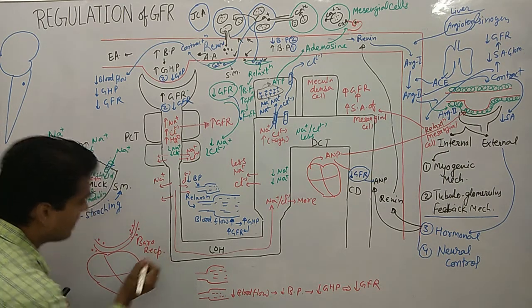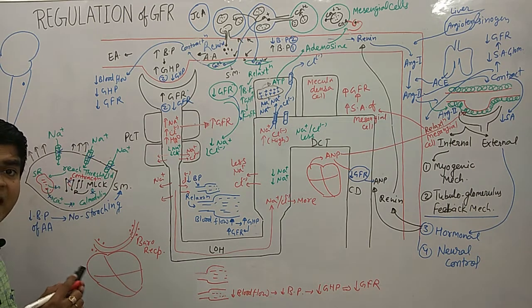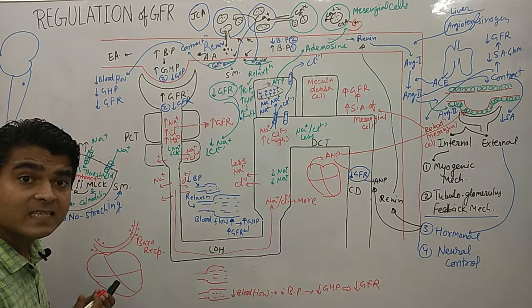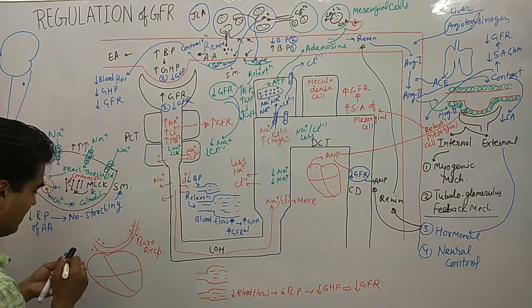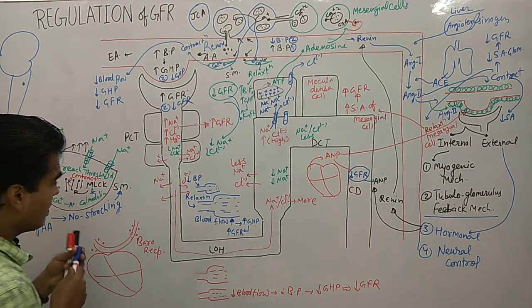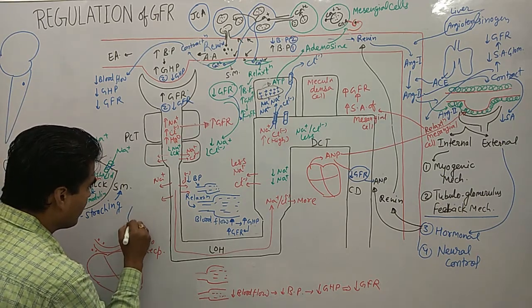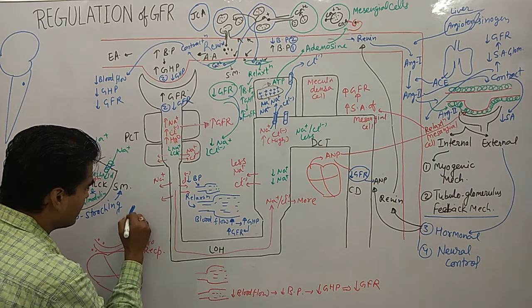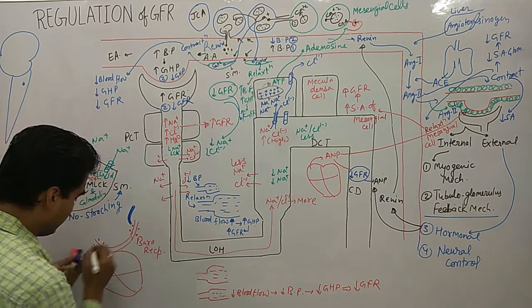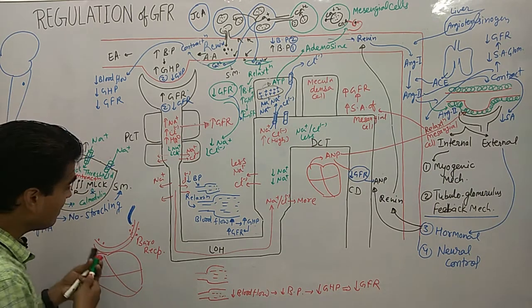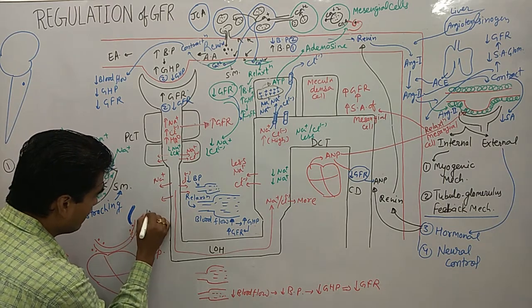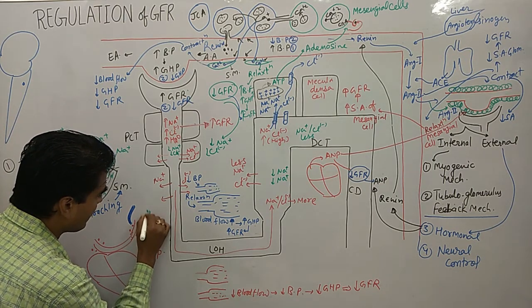Now these baroreceptors have a neural connection, and these connections ultimately connect with the vagus nerve, as well as another nerve, through which they are connecting.